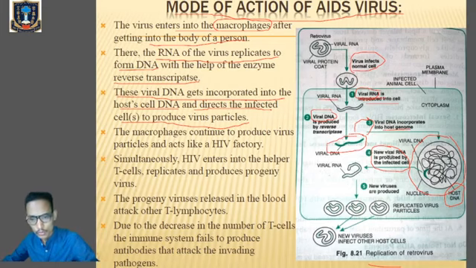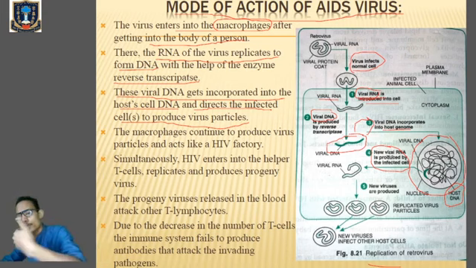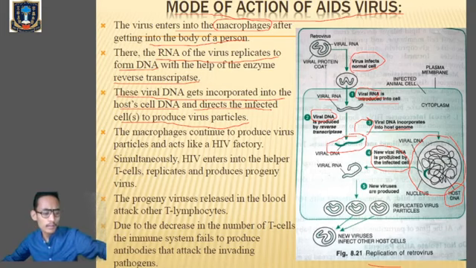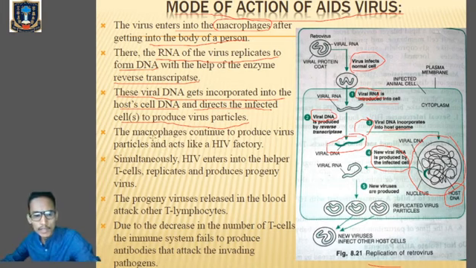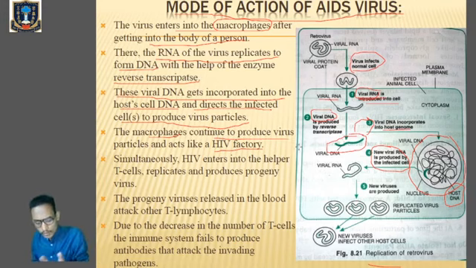Clear? You can see that the macrophage plays an important role in the production of more viral particles or viral RNA, because the HIV virus will enter the macrophage and keep on replicating. It will keep on producing multiple copies of viral RNA. That's why the macrophage is also known as the HIV factory. Why? Because it will continue to produce the virus.